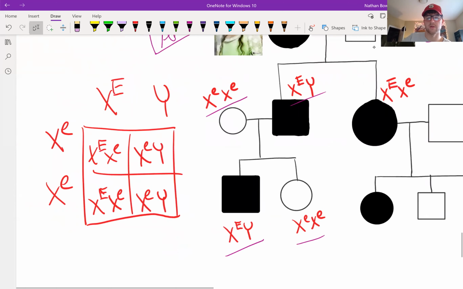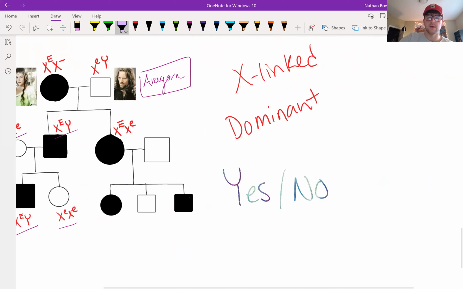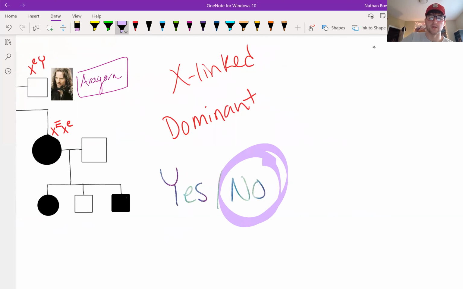But when we look at the son crossing with someone who's recessive, the son only gets his X chromosomes from the mother, who has two recessive e alleles. The daughter would get a capital E allele from her father, but in this example, we see the daughter does not have this capital E allele and does not show it, and the son has the capital E allele. Therefore, this trait cannot be X-linked dominant.